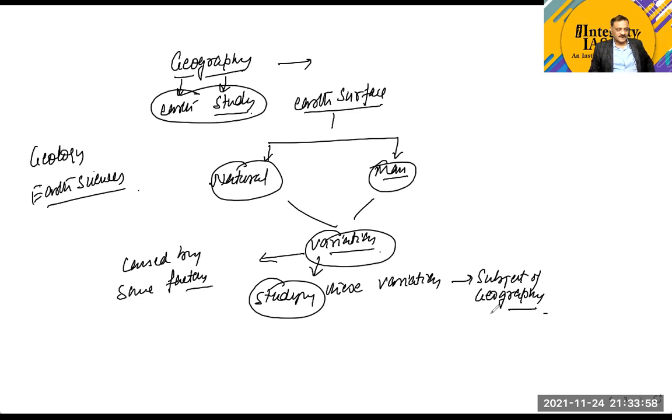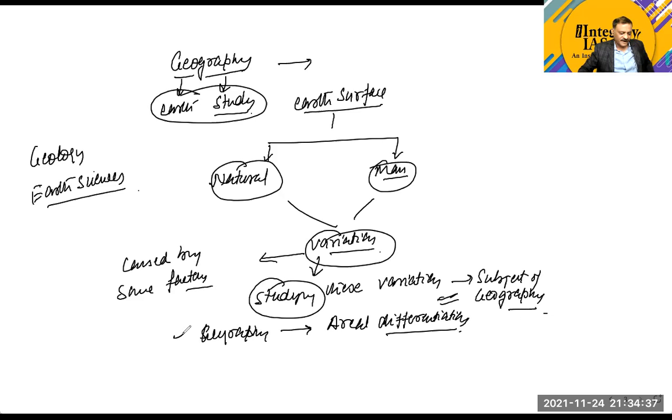This point is clear, guys. I hope this point is clear to all. Studying these variations could be called the subject of geography, or you can also say that geography is a study of areal differentiation. This is the functional definition of geography, and the definition we tend to take in present time: geography is a study of areal differentiation.